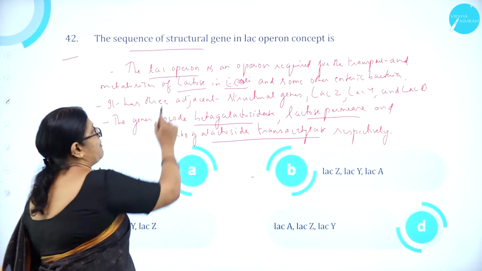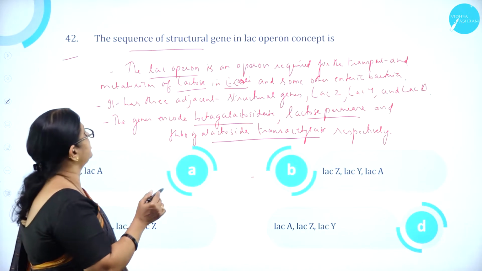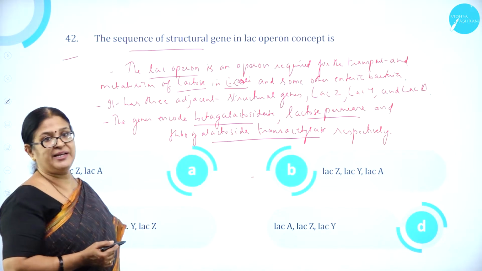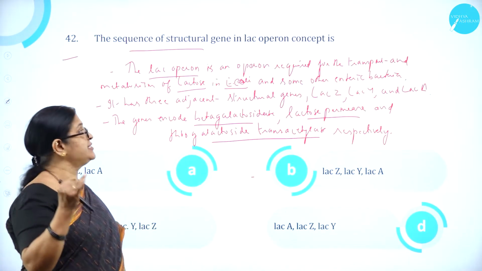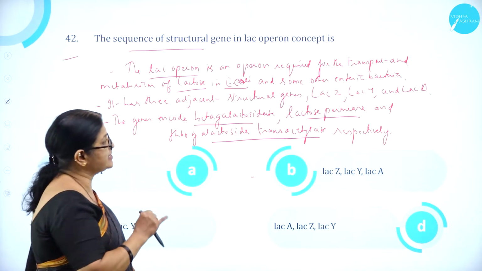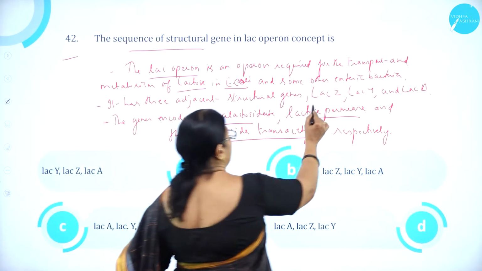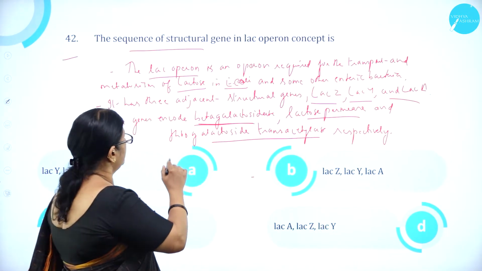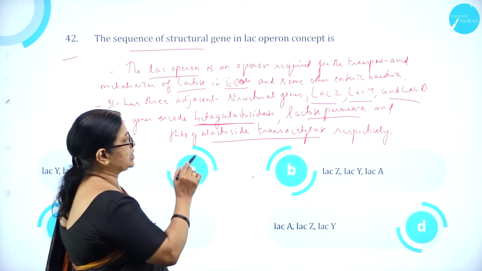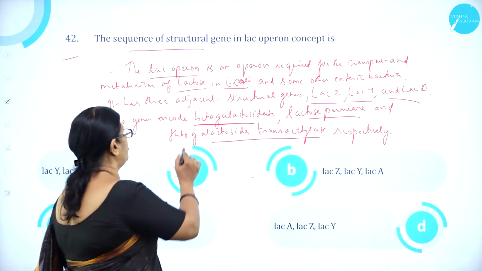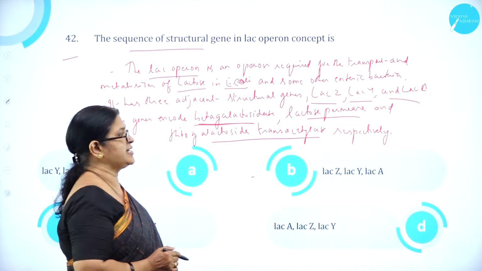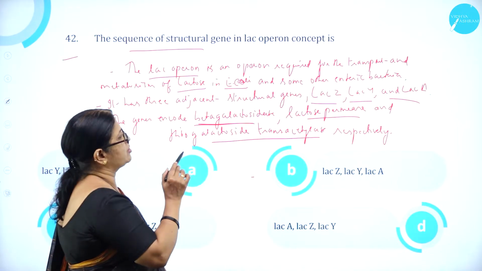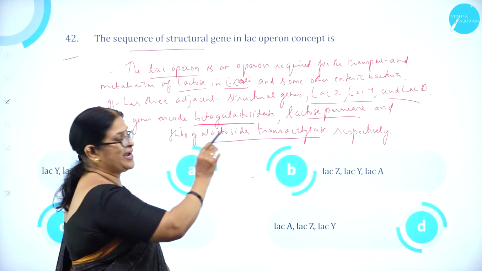We all know that the lac operon is an operon required for the transport and metabolism of lactose in E. coli and some other enteric bacteria. So it has three adjacent structural genes, that is lac-Z, lac-Y, and lac-A. The genes encode for what? Beta-galactosidase, lactose permease, and thiogalactoside transacetylase respectively. So the sequence of structural gene in lac operon concept is lac-Z, lac-Y, and lac-A.